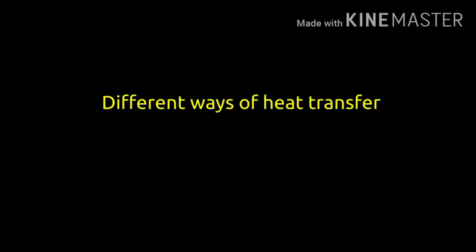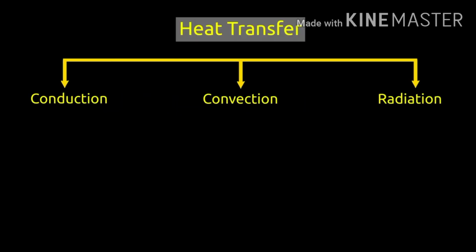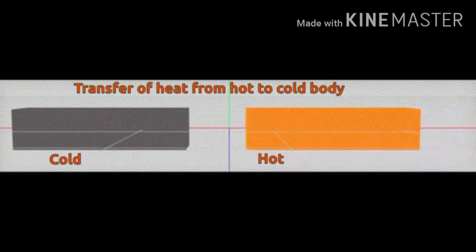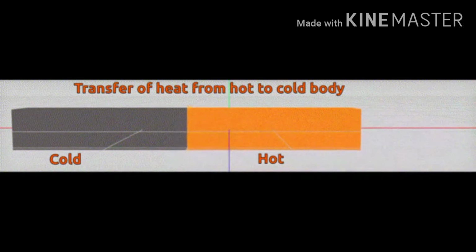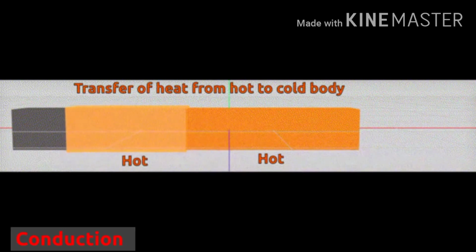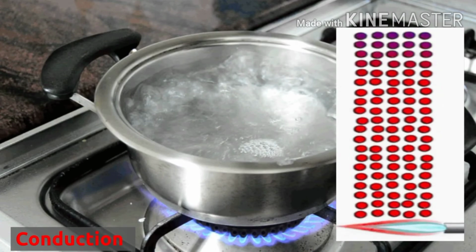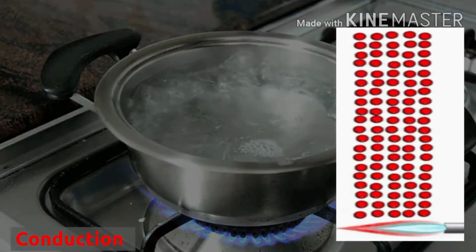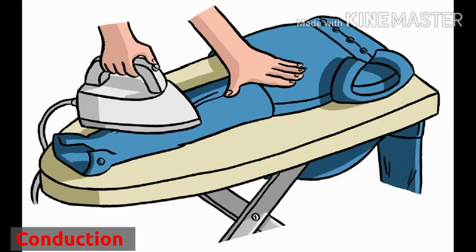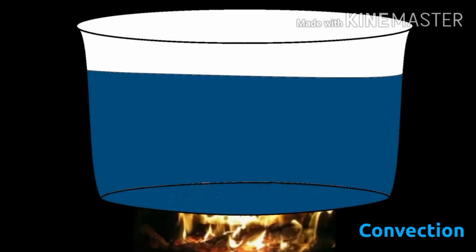I will explain these three ways of heat transfer in detail. Heat can transfer from one object to another by conduction, convection and radiation. First, heat transferred from one object to another by direct contact is called conduction. For example, if you make tea, the heat gets transferred from the stove to the steel pan because of direct contact, which is called conduction. When we iron clothes, heat gets transferred from the iron box to the clothes through direct contact.